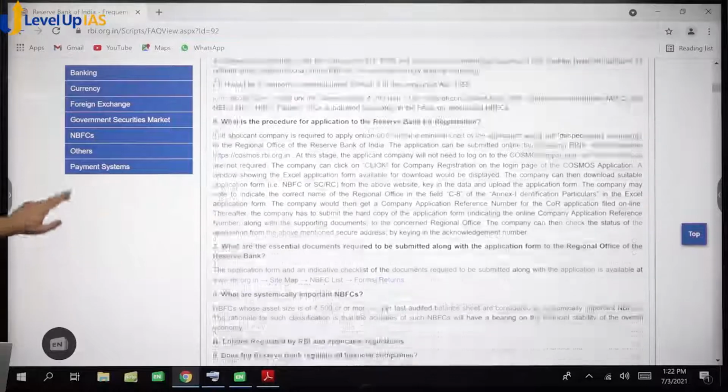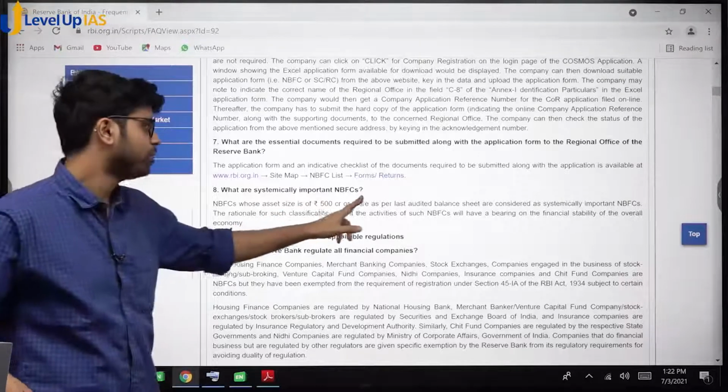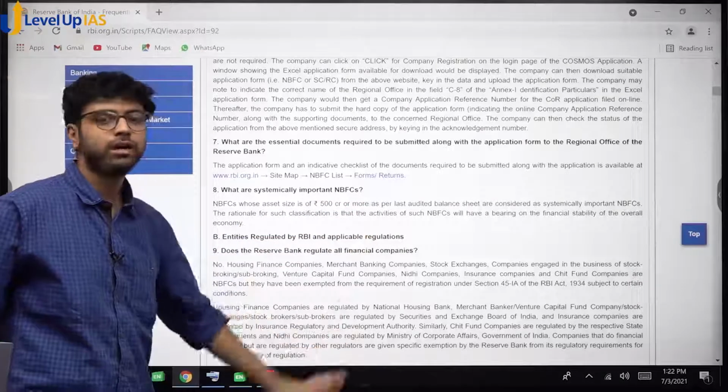Systemically important NBFCs are those which have an asset size of 500 crores or more. Write only till here. 500 crores or more. That's it. No need to write anything beyond that.